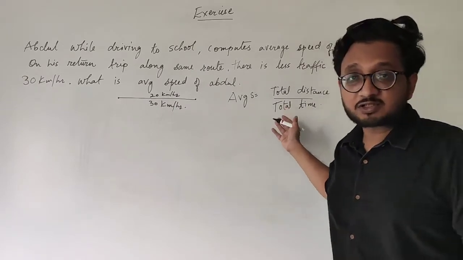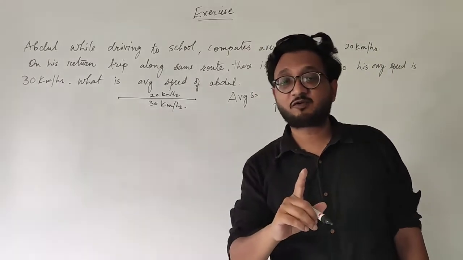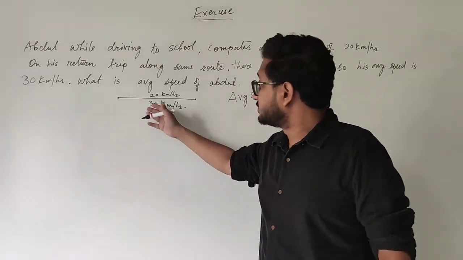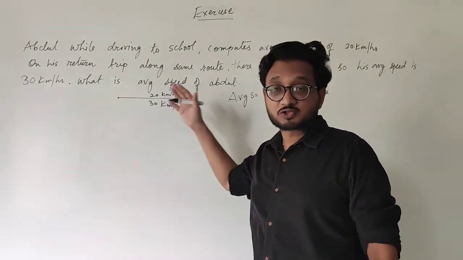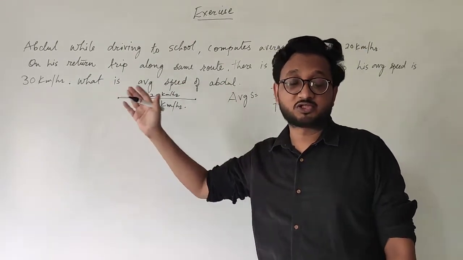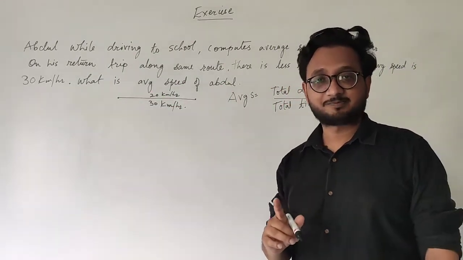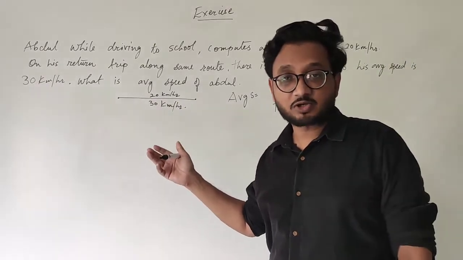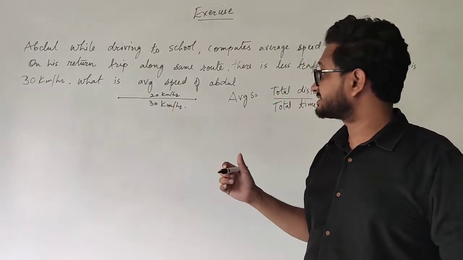So we do not have the total time over here. The first thing we have to do is find the time of Abdul when he is going from home to school and from school to home. So you need to find the time first. And we also need the distance. Obviously the distance is also not given, so you will have to find the distance as well.